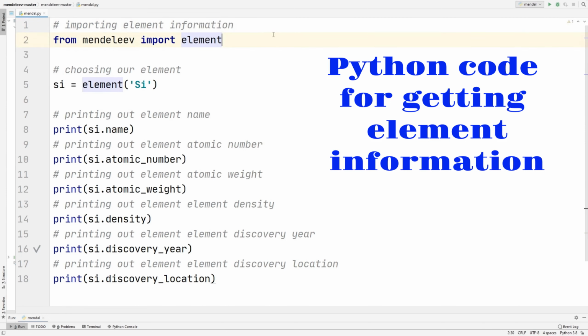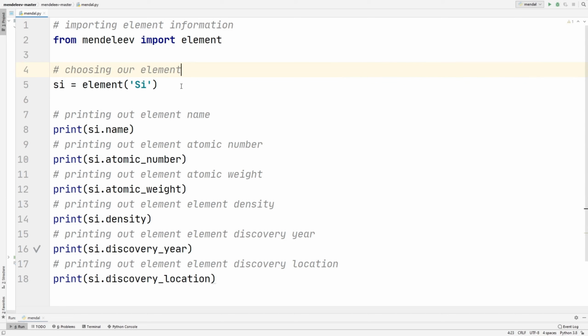So second, here we're going to be choosing our elements. For example, here I chose SI, which stands for silicon. We already have a database for this Python code that has all the information for every single element. Basically, you put the element symbol here, which is SI, and then you assign a variable, for example SI or whatever you want to put it, and it will have all the information for silicon. So here we're putting SI equal to all the element information for silicon.